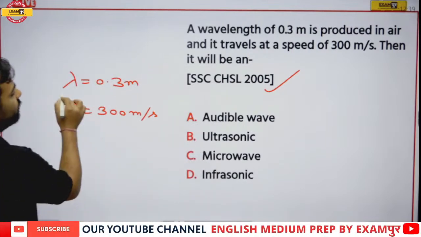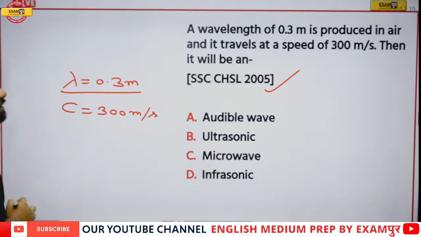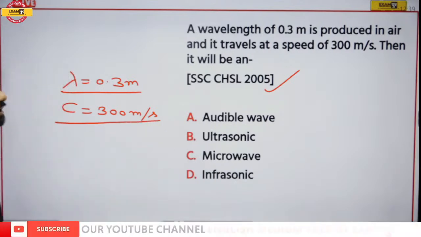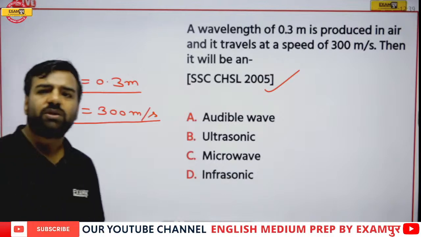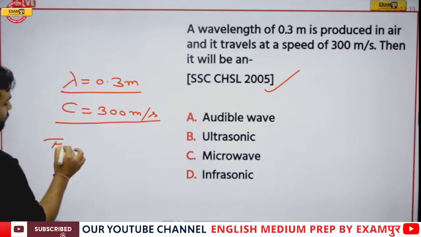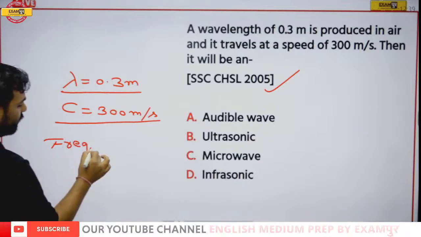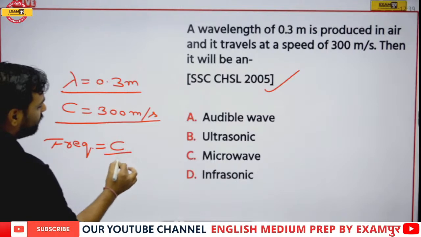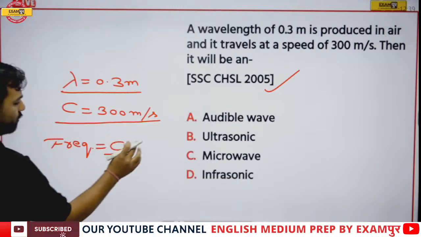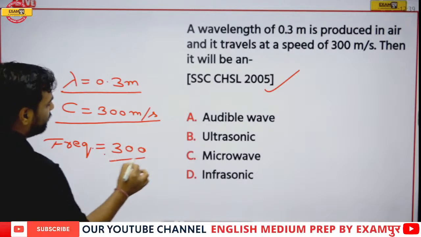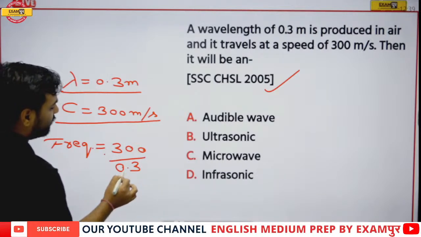The wavelength given to us is 0.3 meter. The speed of light given to us is 300 meter per second. So, can we proceed forward now? If I talk about the frequency, I will be writing speed upon lambda. Speed was 300 meter per second and wavelength was 0.3 meters.